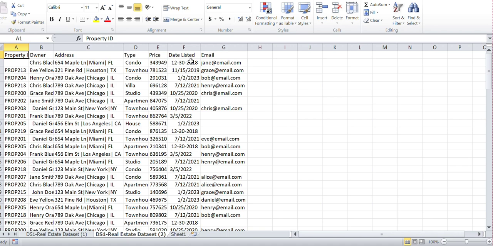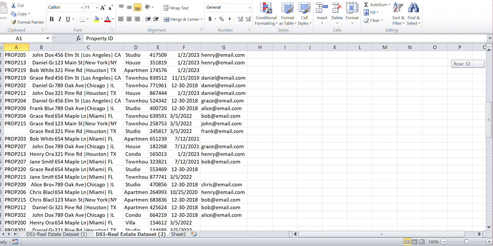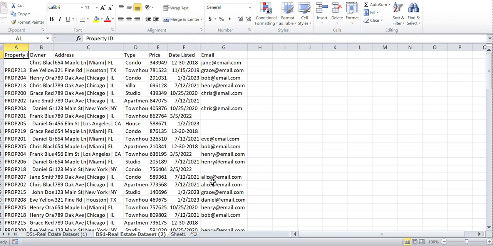Then you can see very well we have Jane here while we are having Chris here. We have Bob here where we're having Henry here. We have Alice here when we're having Jane here. So this is totally a data entering error.